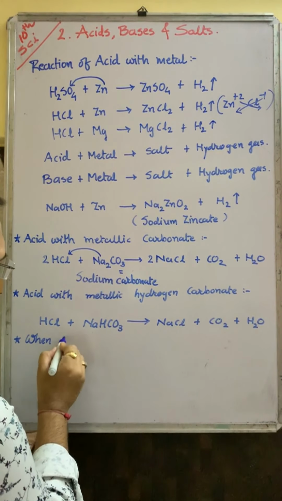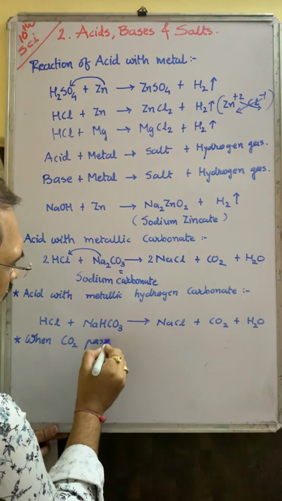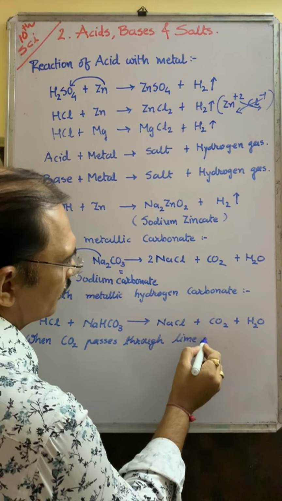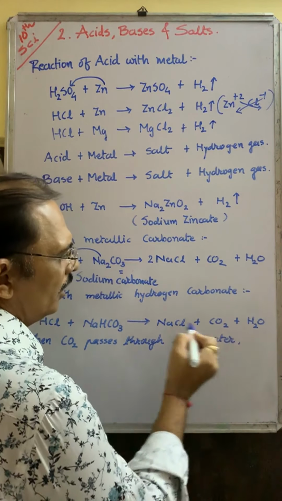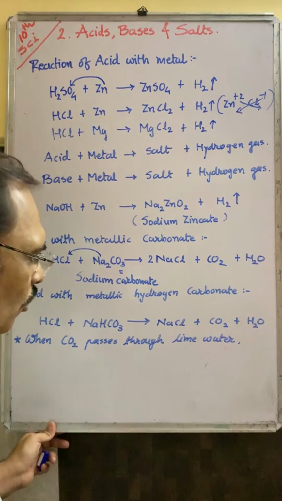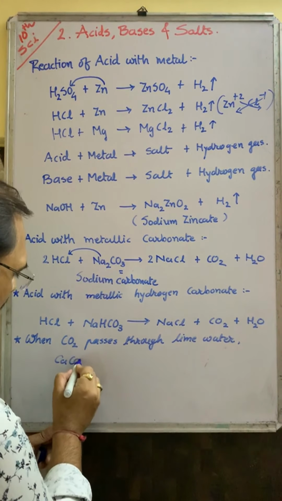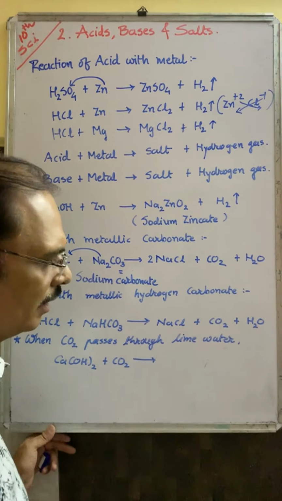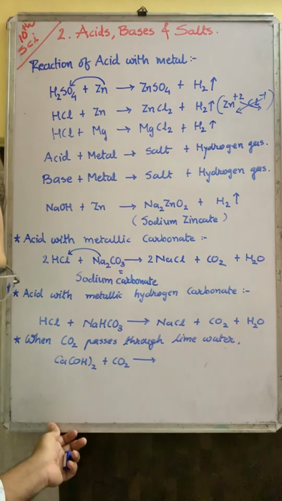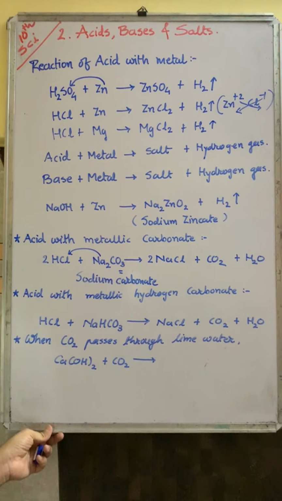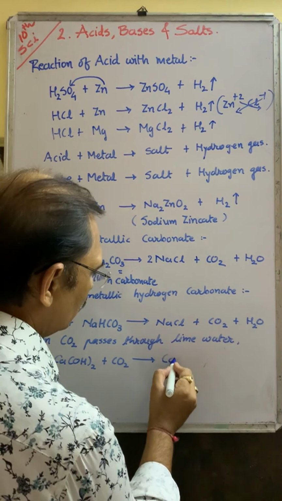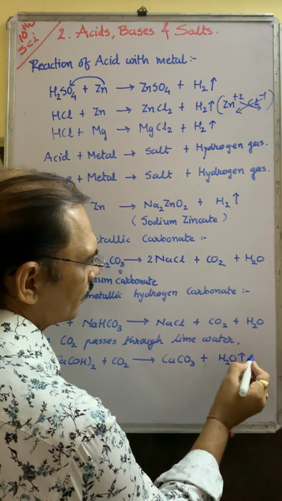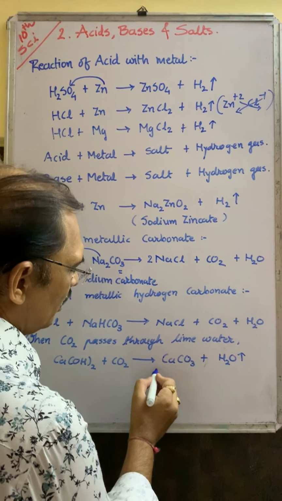When carbon dioxide passes through lime water, lime water is known as calcium hydroxide, Ca(OH)2, which is used for whitewashing the walls. Okay, so Ca(OH)2 plus carbon dioxide gives you CaCO3, and water vapor is released here, in gaseous form. This is called calcium carbonate.